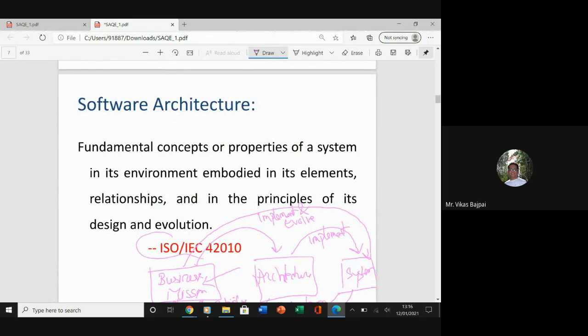So this is another definition from ISO IEC 42010. It's the quality standard. It says your fundamental concepts or properties of a system in its environment, embodied in its elements, relationships, and in the principles of its design and evolution. So in the case of software architecture, we have a series of proven methods and practices that can help organizations use this software architecture to build and evolve the system that would satisfy the business and the mission goals.